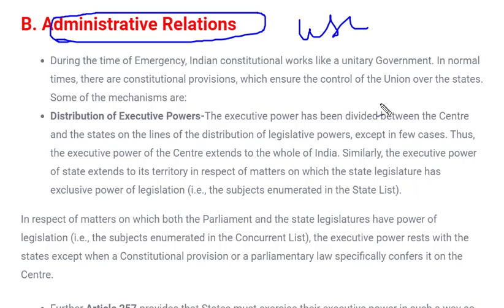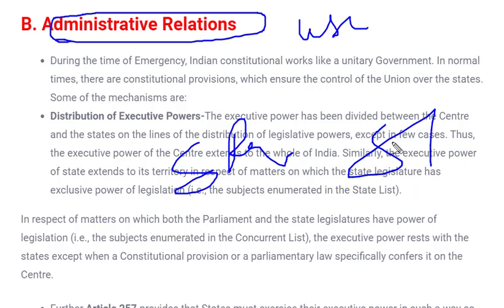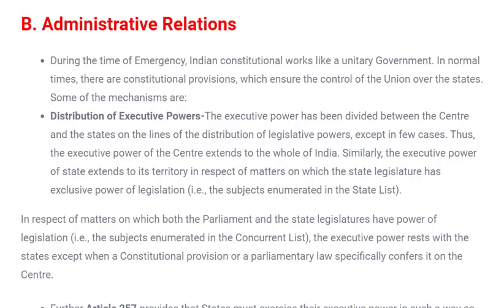Whatever laws are made by state or by parliament should be followed by state, and state should not make any law, or if there is any existing law, that will not prevail if it is conflicting with the laws made by center or union. So this is written in Article 256.